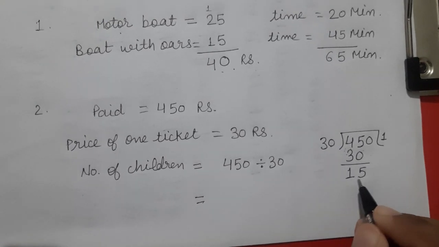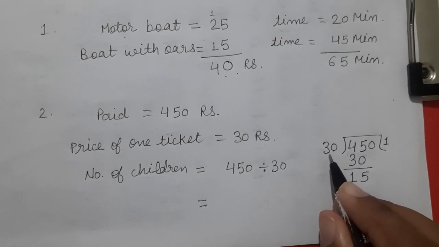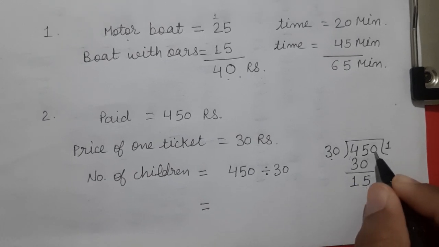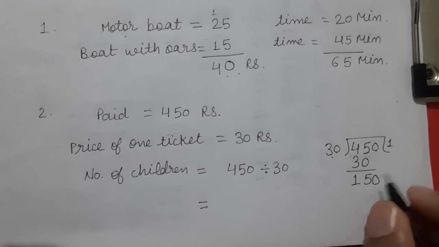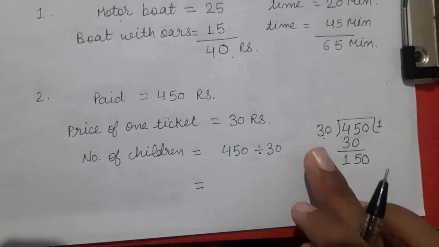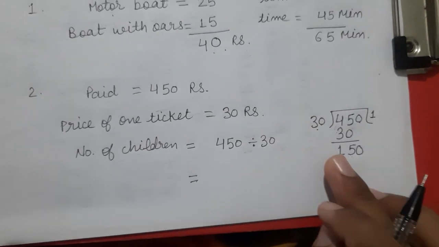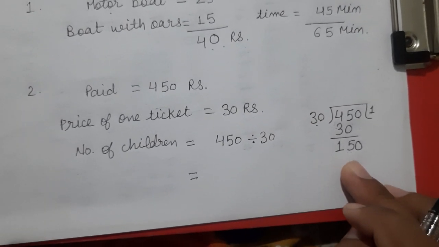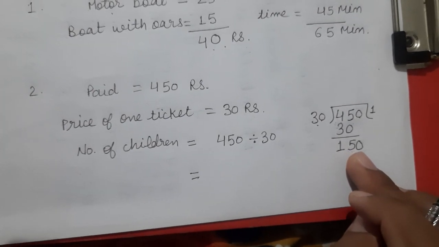Now 15 is less than 30, so put this 0 here and again multiply 30 by a number so that we get a number less than or equal to 150.